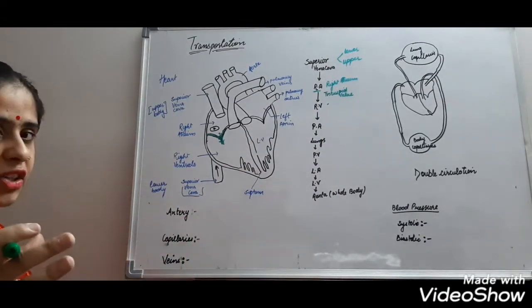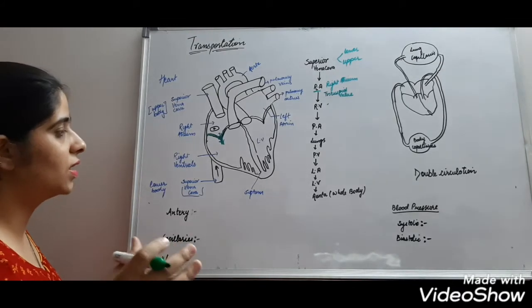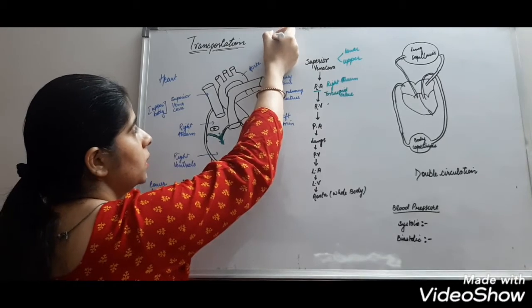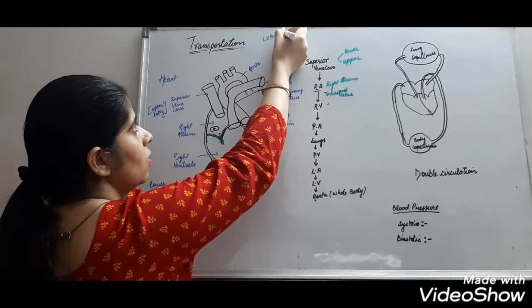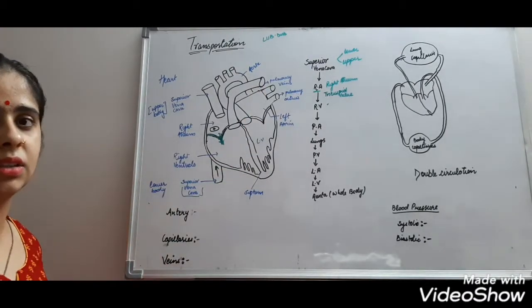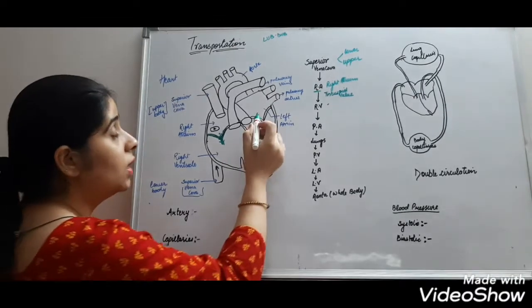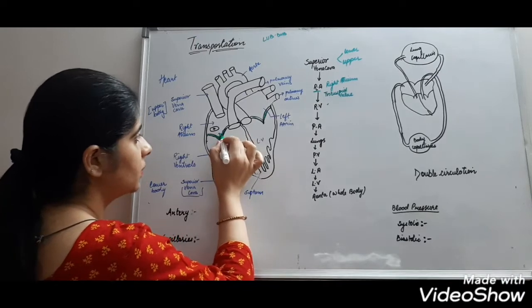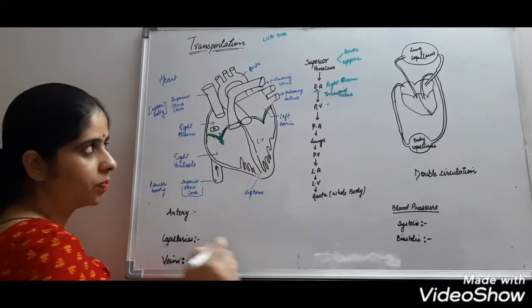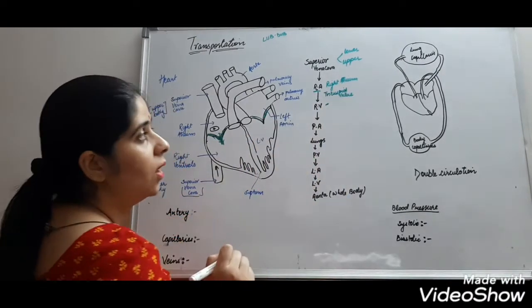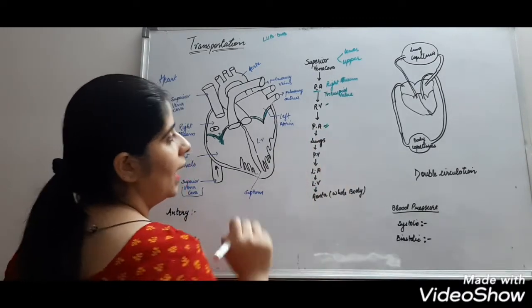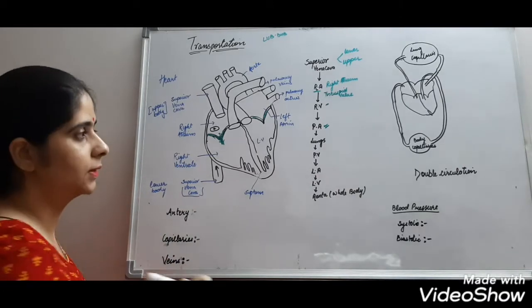When there is an exertion of pressure on this valve, there is a sound produced called lub-dub sound. Generally we call this sound as dhak-dhak sound. This is not dhak-dhak sound, this is lub-dub sound. This is caused because of closing and opening of these valves. From the right ventricle, blood goes to the pulmonary arteries and transferred to the lungs.